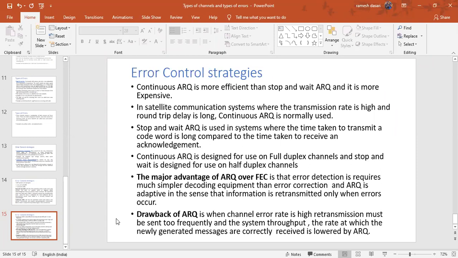And the stop and wait, look at the third point. Stop and wait ARQ is used in systems where the time taken to transmit a code word is long compared to the time taken to receive an acknowledgement.